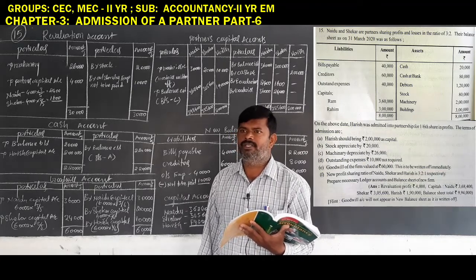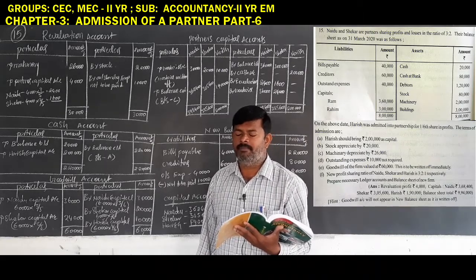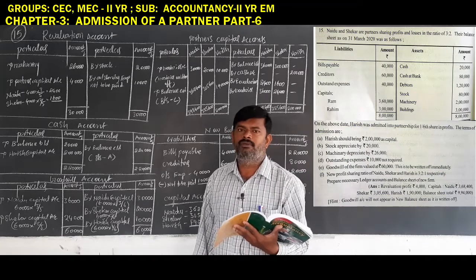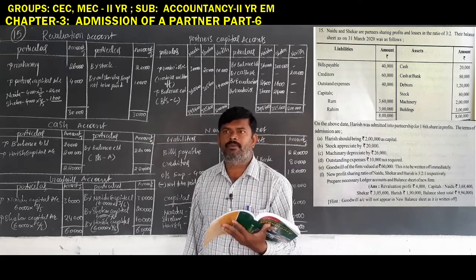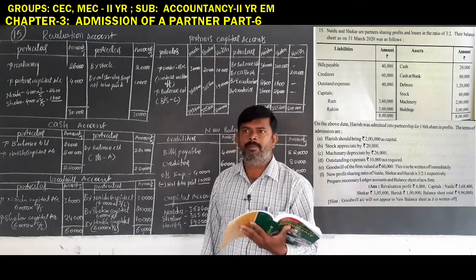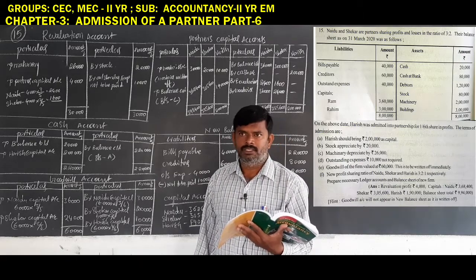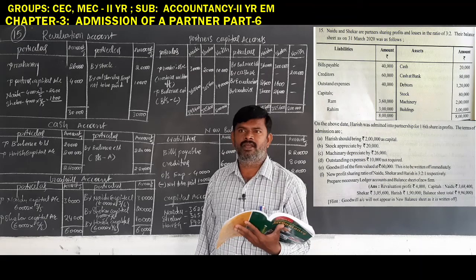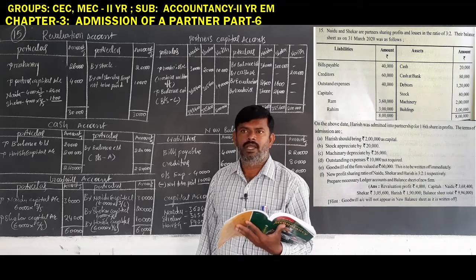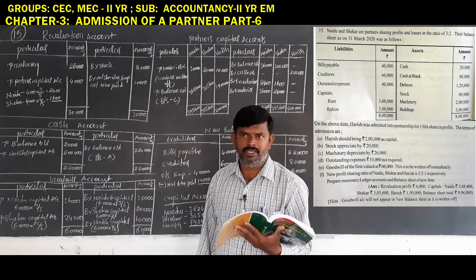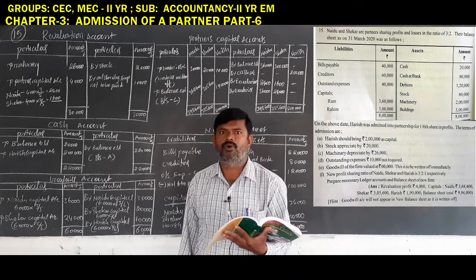You have to remember one thing: in the capital readjusted method, when goodwill is created and written up, at the time of writing up you have to use the new ratio of all the partners. So, the problem is goodwill creation and write-up; in the capital readjusted method, the new ratio is compulsorily required. Remember one thing. So, this is the problem.